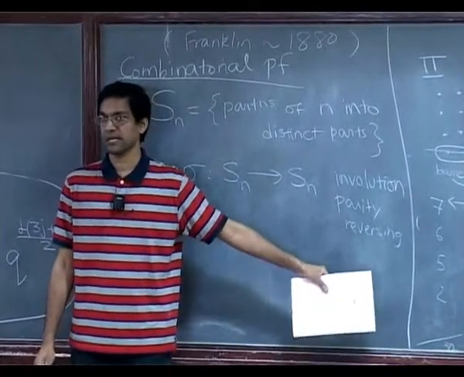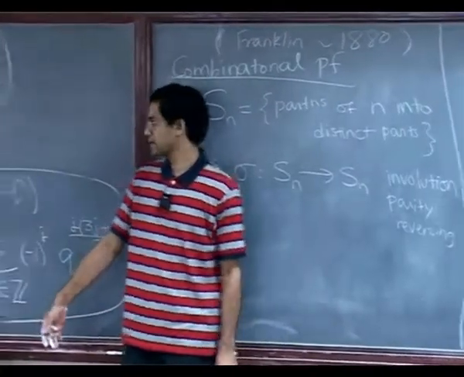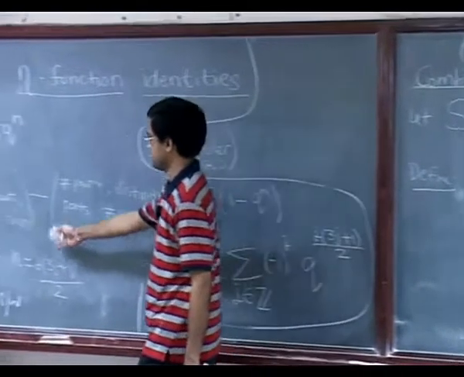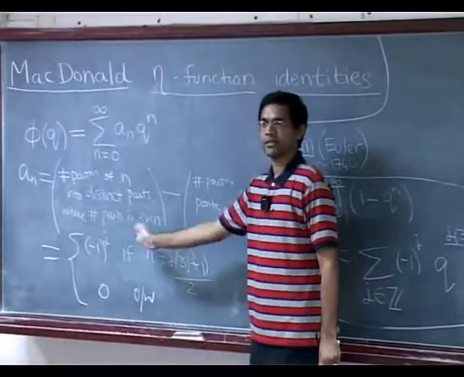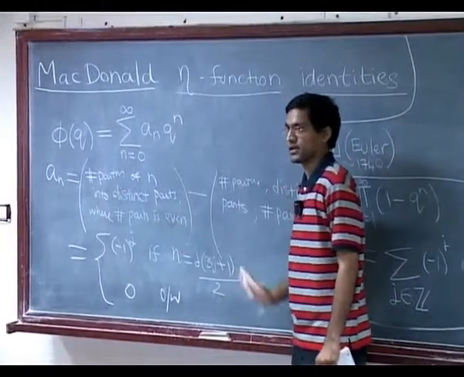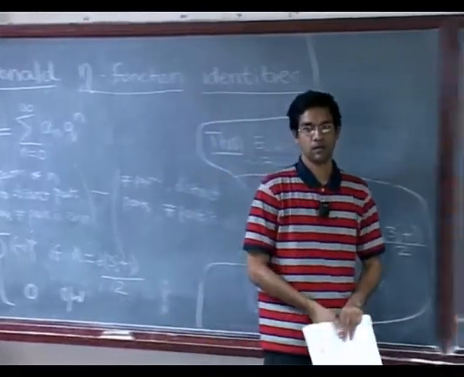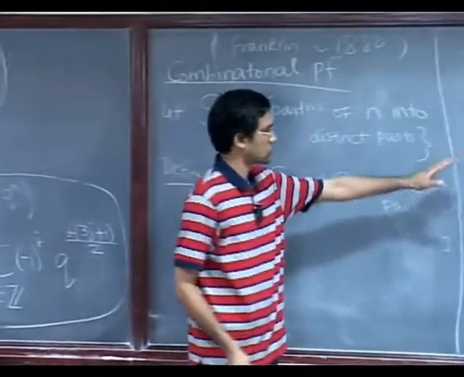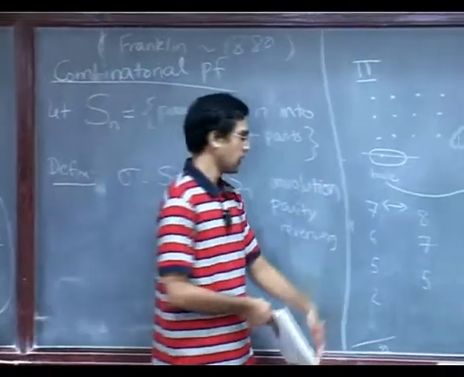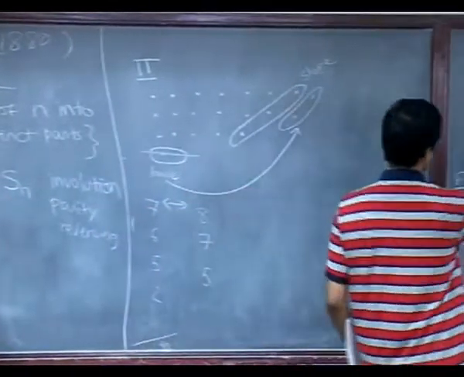So of course it seems like we have proved that this number is 0 for all n, because we have constructed a bijection between things of this kind and things of this kind, right? Not quite, because there are situations where you cannot quite do this. Okay. When does this fail? It fails exactly in 2 situations.